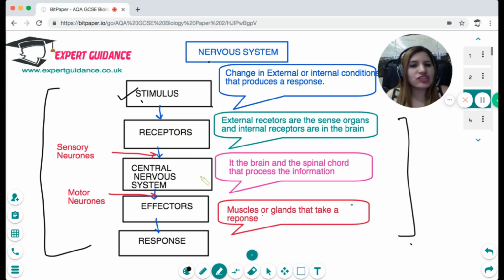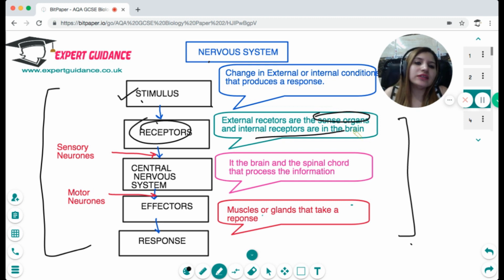Now this change is detected by the body. Who detects this change? These are the receptors. The change could be external or internal. The external receptors are your sense organs. For example, if there's a change in light intensity, the eye will detect it. A change in sound intensity, your ears will detect. A change in temperature, your skin will detect.